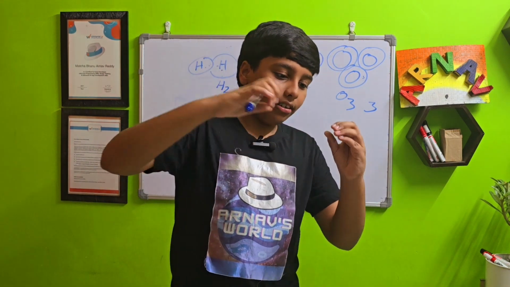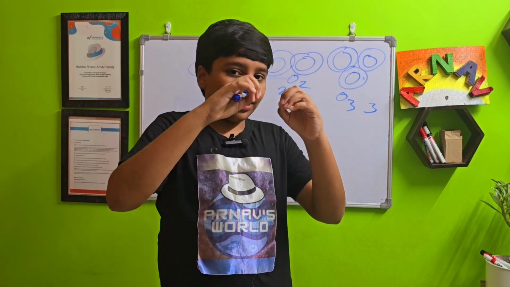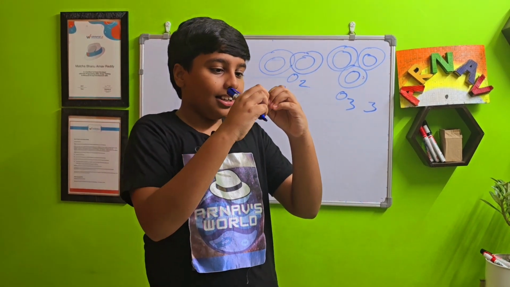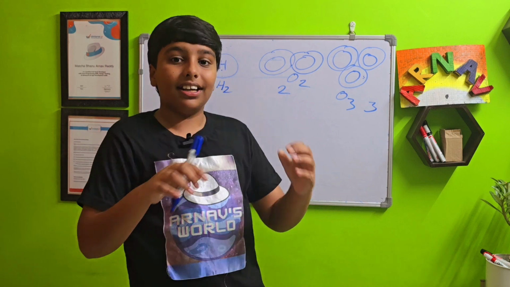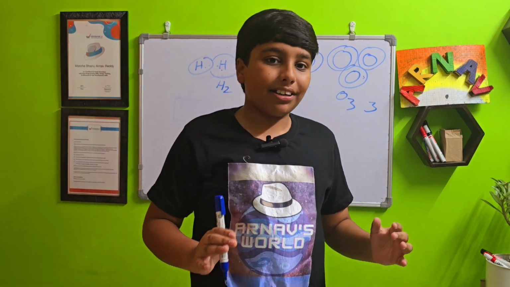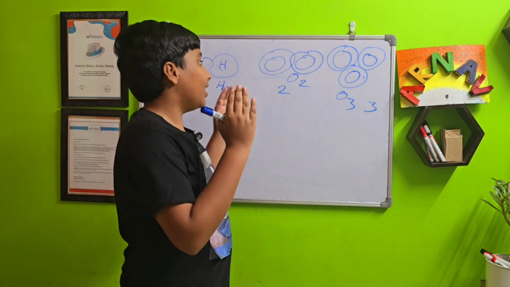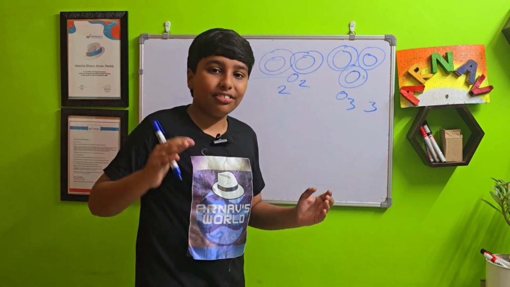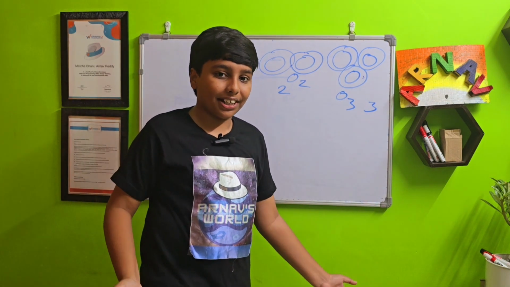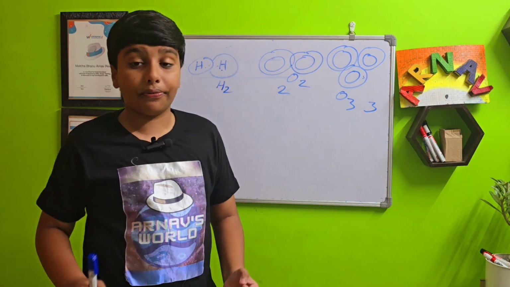We should check, oh, this element can be split like this. This molecule is made out of 2 of the same element. We can check like that, because there's no other option. We can't find the atomicity of elements without doing that. There are no other chemical calculations which we can do. Except of course there are a few rules.